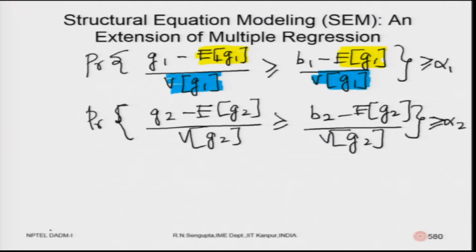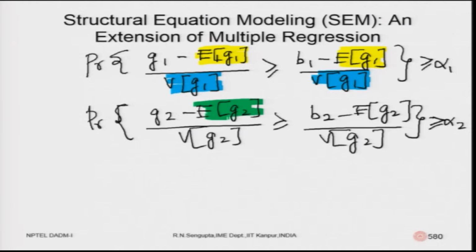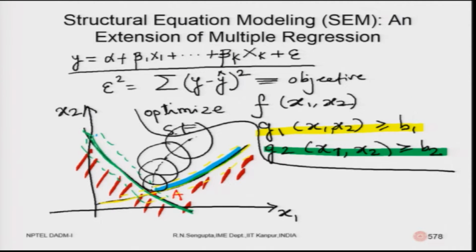So, here what are the expected values? Let me draw it using the color, so it makes sense. So, this would be the green line. So, the green lines are this. So, this is the mean value, and if I am talking about the variability, I have to use a color separate.